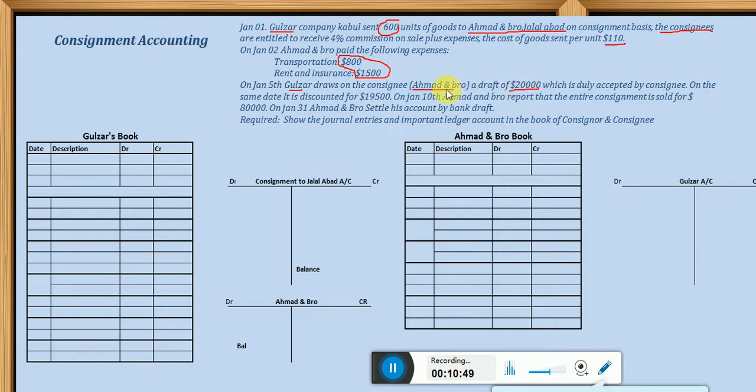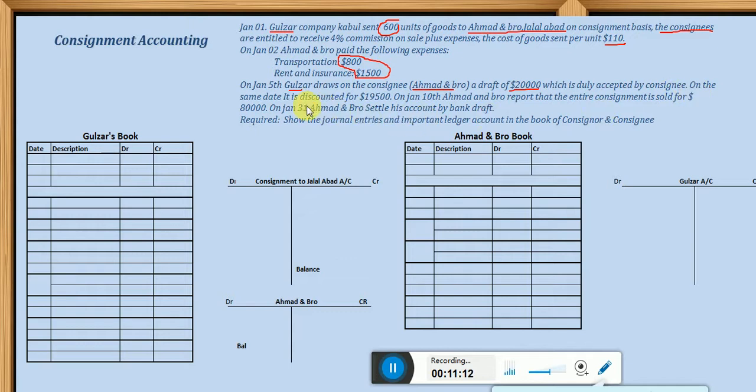Why? Because this is quite logical. Ahmad and Bro is ready to accept because Ahmad and Bro is keeping some goods of Gulzar. So Ahmad and Bro is willing to accept the bill of $20,000 to pay on behalf of Gulzar to the third party, which is duly accepted by the consignee.